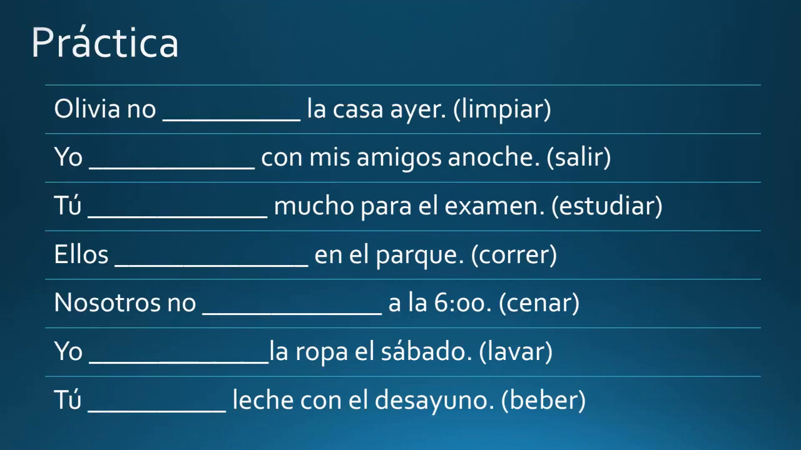All right, I have some examples for you here, and I'm just going to show you what the endings would be instead of rewriting the whole word again. So, Olivia no limpiar la casa ayer. Olivia did not clean the house yesterday. So we need to take off the -ar, and we look at our subject, which is Olivia. So it's like ella, and we know that we need to use the -ó with the accent mark. So it'd be Olivia no limpió la casa ayer.